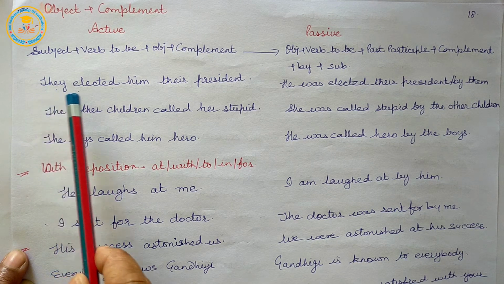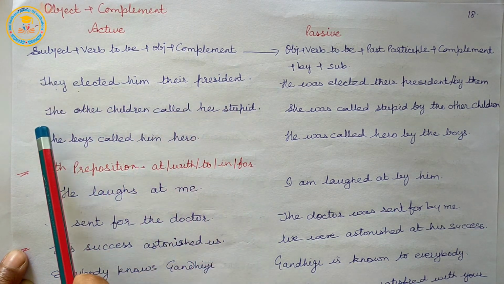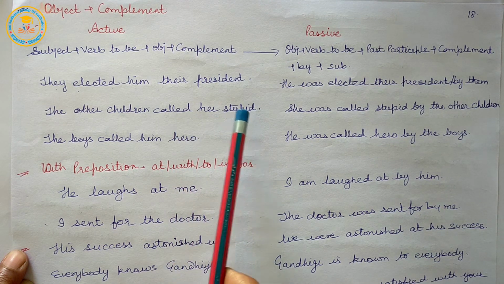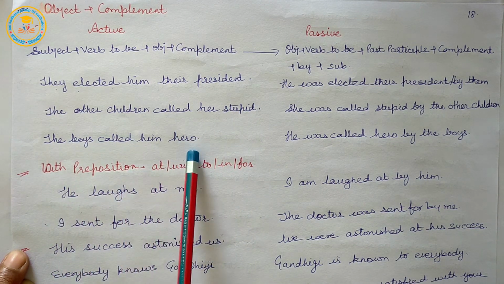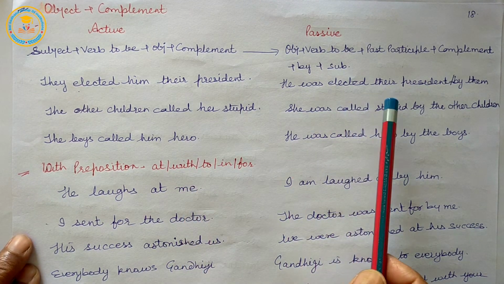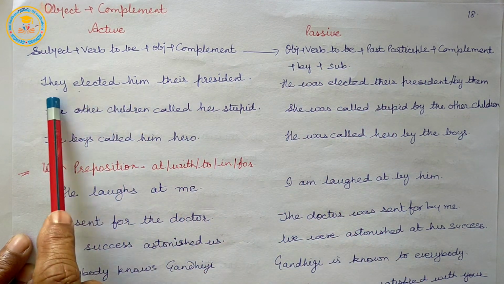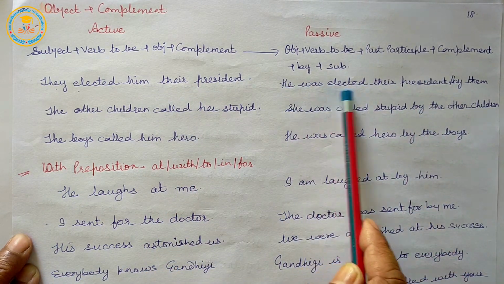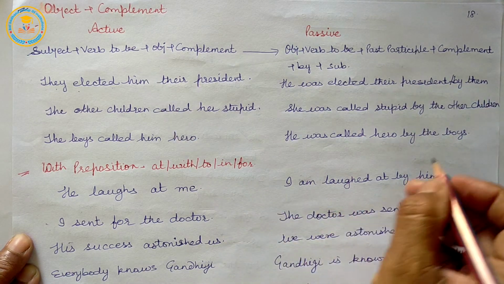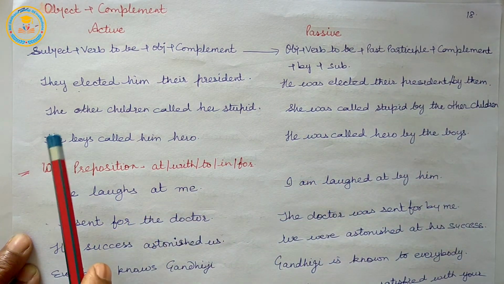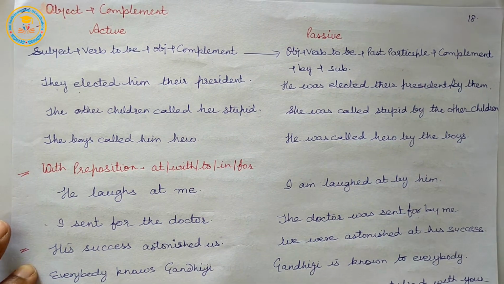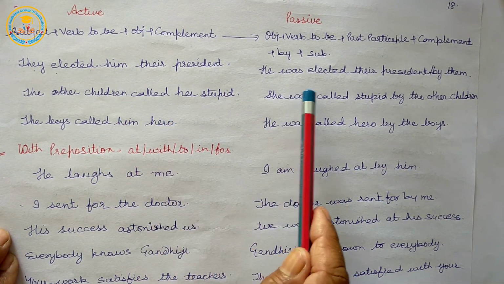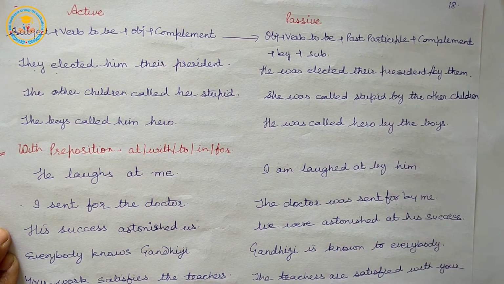For example, they elected him their president. The other children replied her, called her stupid. The boys called him hero. So, the passive form of these sentences, first, they elected him their president. He was elected their president, or he was elected their president by them.